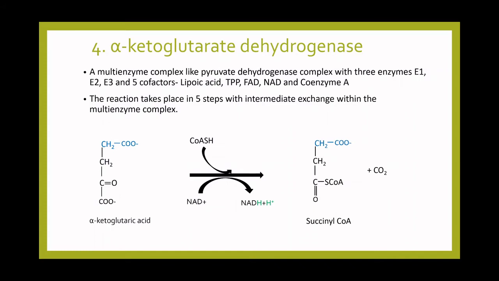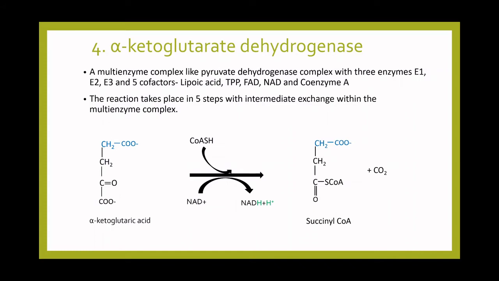The net reaction catalyzed by this multi-enzyme complex, alpha-ketoglutarate dehydrogenase, is alpha-ketoglutaric acid in presence of coenzyme A giving succinyl coenzyme A and CO2. During this reaction, NAD plus is converted to NADH plus H plus.